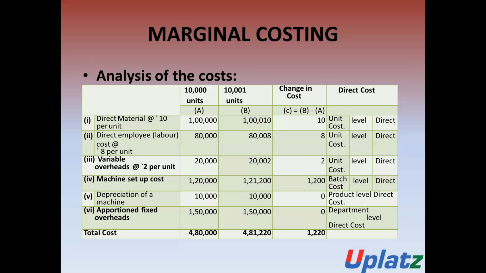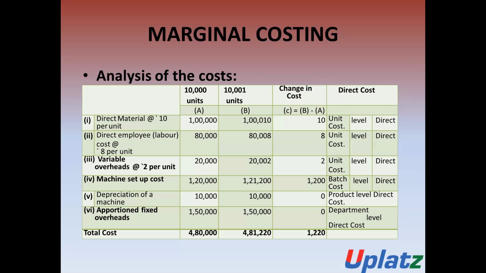Then the total machine setup cost for 10,001 units is 1,21,200 rupees. The additional cost, increased due to one more unit, is 1,200, which is considered a batch cost. It is also considered a direct cost because it is directly related to the production. If there is no production, it will not be incurred. So it is direct in nature.